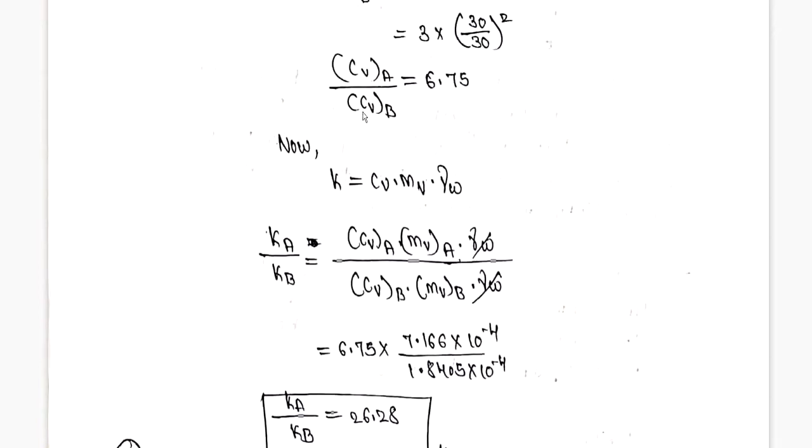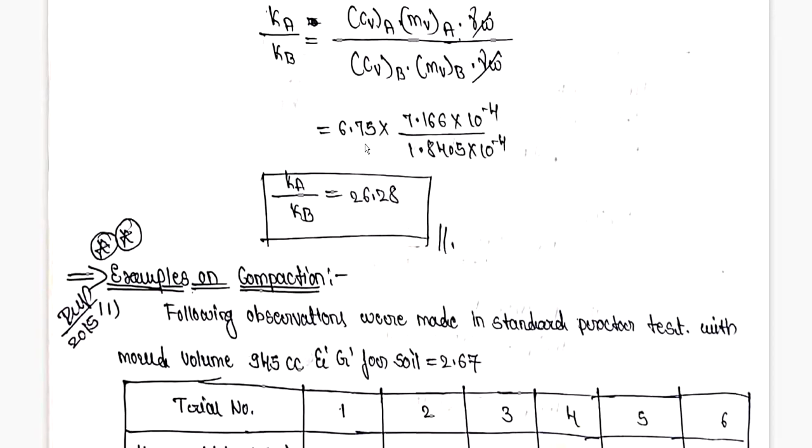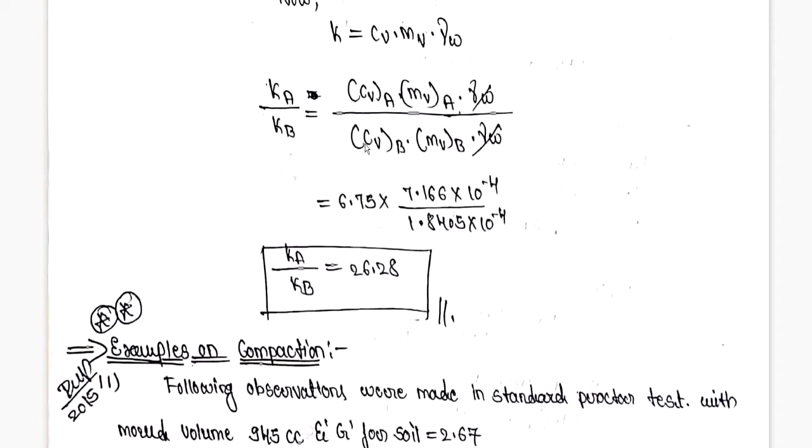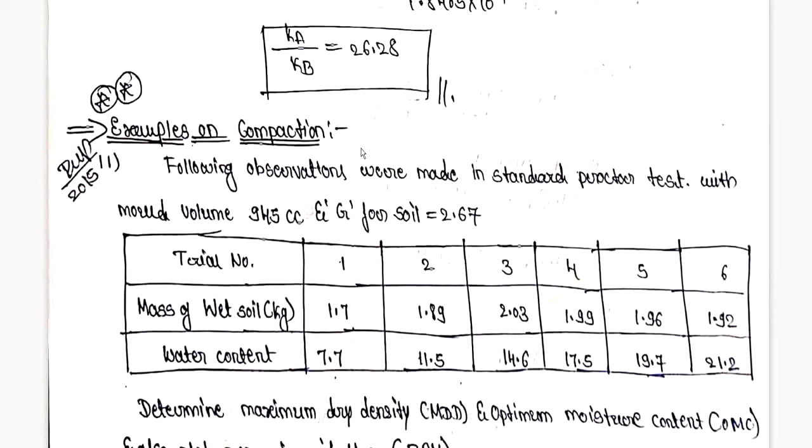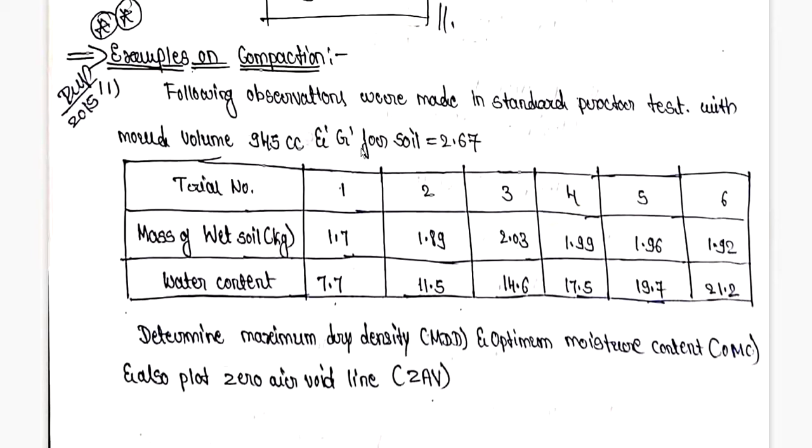Now I would like to tell you a very important thing which you need to do before my next session. You need to go through the compaction test which is there previously in this unit. The standard Proctor test or modified Proctor test, both the test procedure and all the things remain the same. You have to understand how to draw the curve. I have explained it clearly in previous sessions. Read that point once, and then see the next video lecture, so that we can solve the problems on the compaction curve very easily.